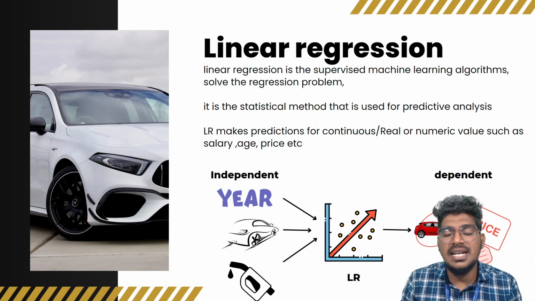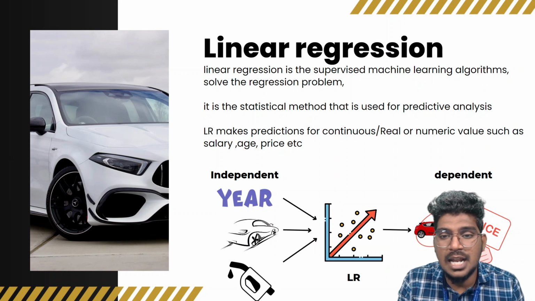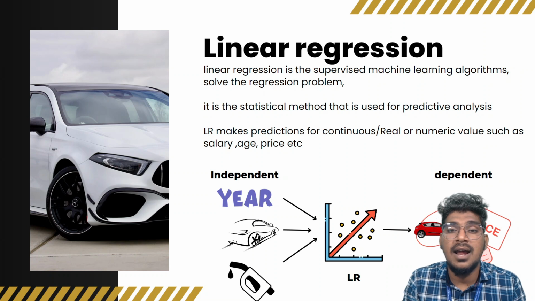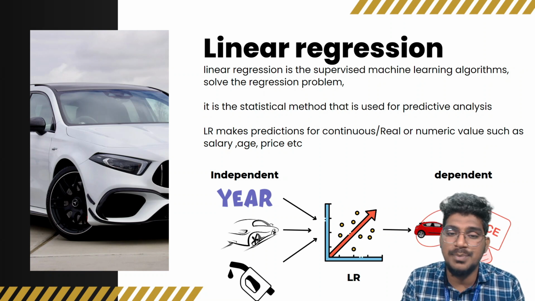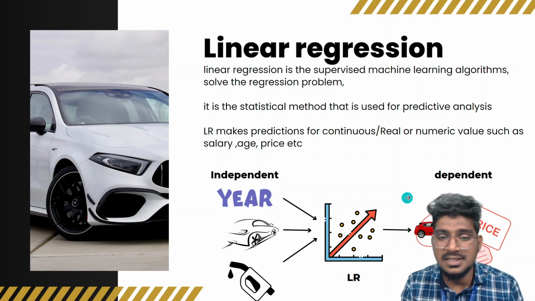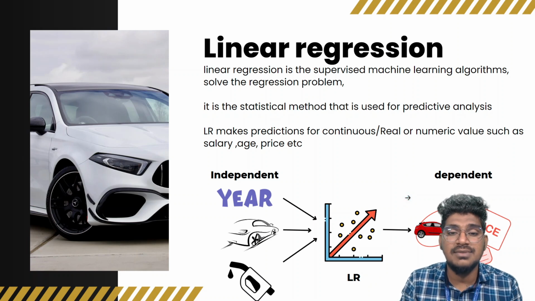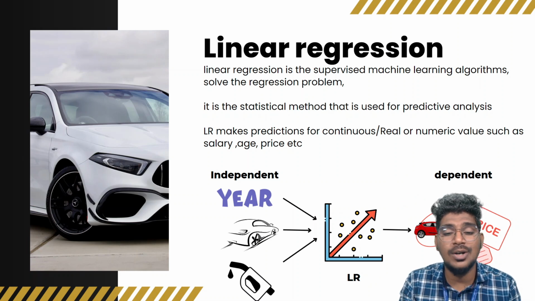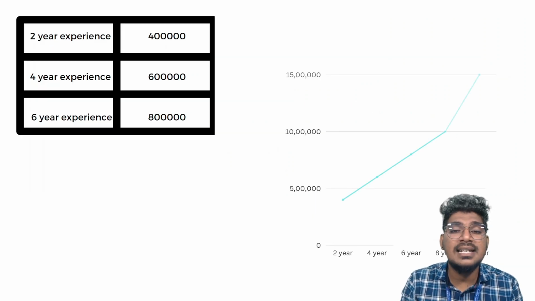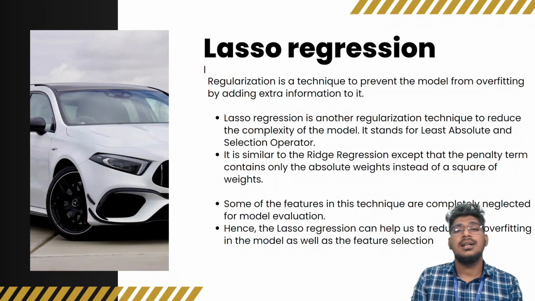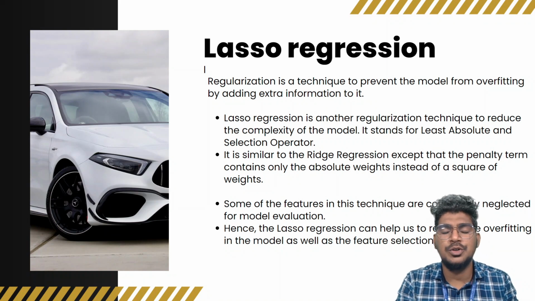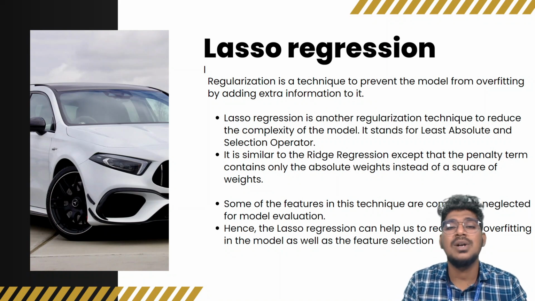Okay, so based on the line equation, we can calculate our salaries based on the experience, and calculate prices based on several data features, various data features like years, models, and also the fuel type. Okay, so this is the way linear regression works. And the two different algorithms today we are going to use actually. The lasso regression, what is that actually?